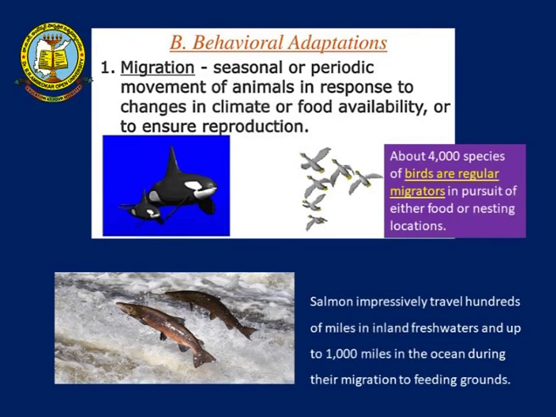When talking about migration, you can find seasonal or periodic movements of animals in response to changes in the climate or food availability, or to ensure protection. You might have seen some birds that keep flying from one place to another during winter so that they can go in search of food. About 4,000 species of birds are regular migrators in pursuit of either food or nesting locations. Salmon also move thousands of miles in the ocean back and forth in search of food and also for reproduction. So that is migration.